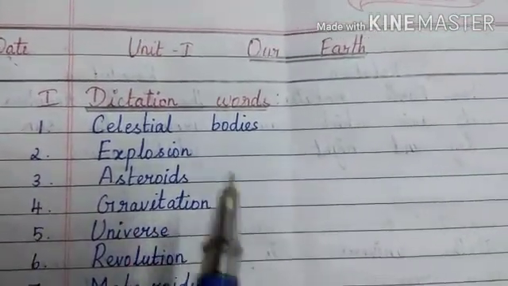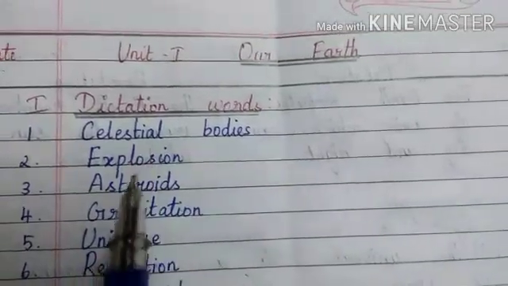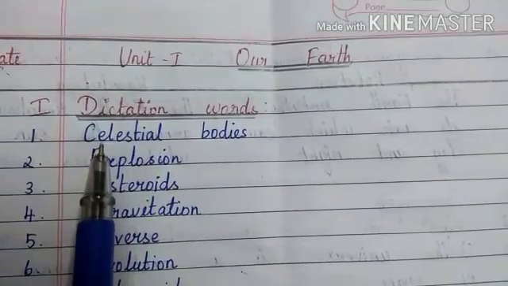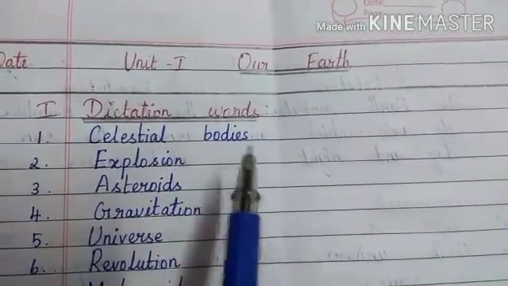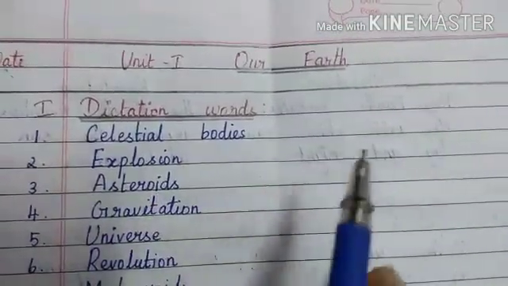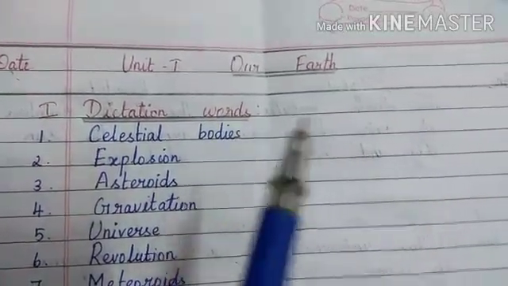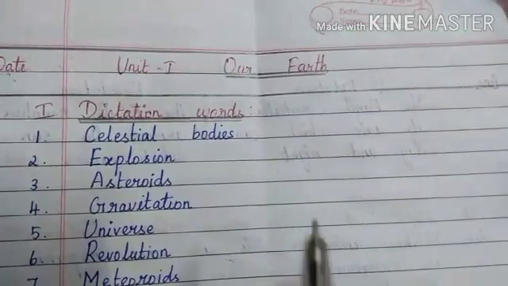So celestial bodies, you can write it as celestial bodies. Now I'm going to tell you how to split this word, which helps you to learn it easier.